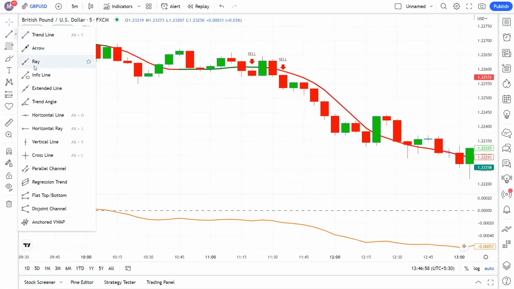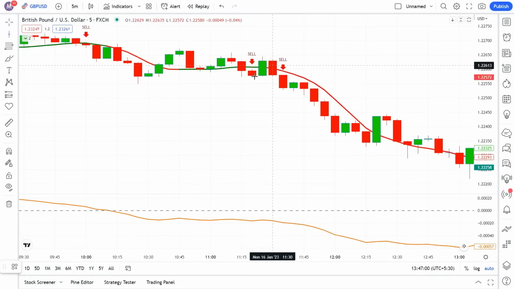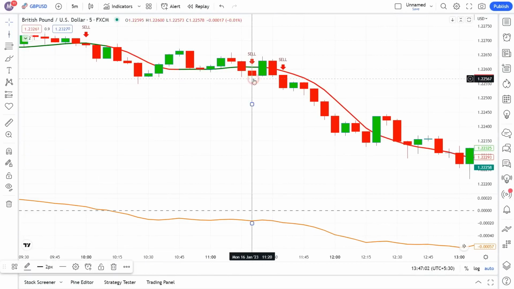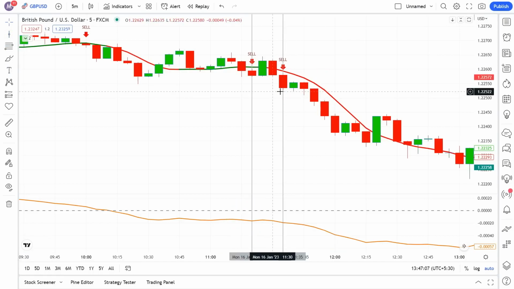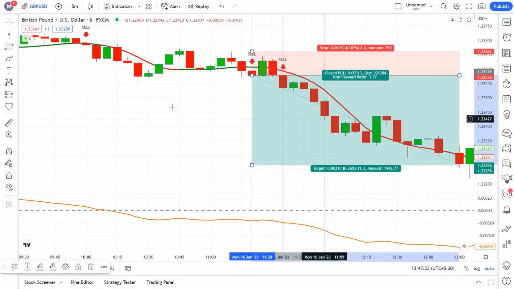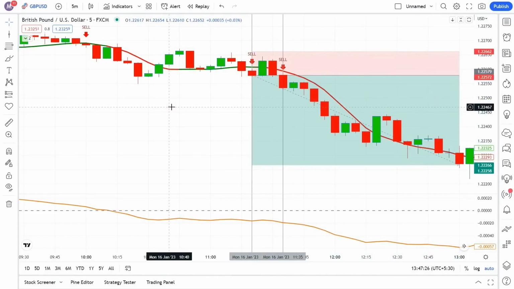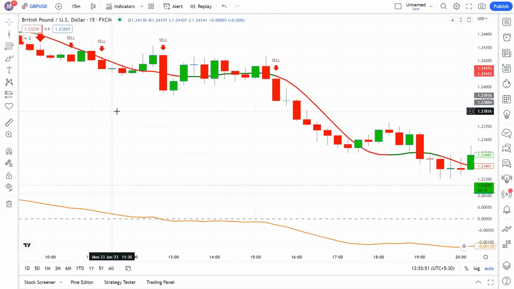Now the next signal is sell, which has been given by the first indicator. I will draw a line here. See, down here in the MACD indicator the line is still under the zero line. So we are still at a downtrend movement and we are allowed to open short selling positions. We could have gained profit from this trade as well. Let me show you some more examples on different time frames. To prove that this indicator is really precise and effective, let's check out the 15 minutes time frame.